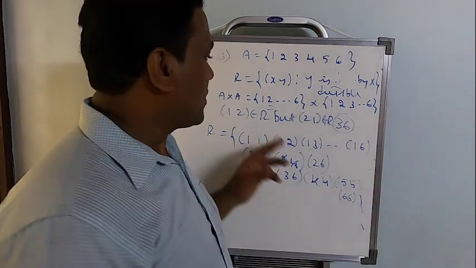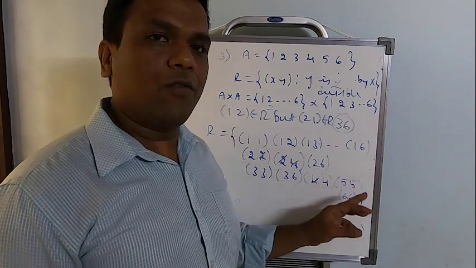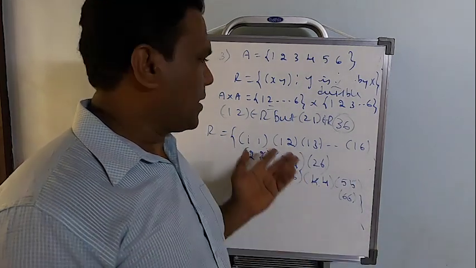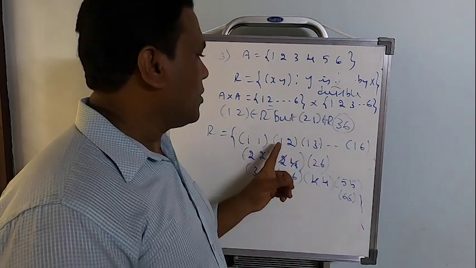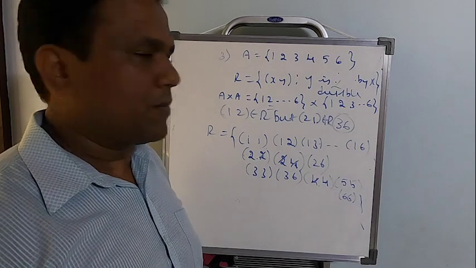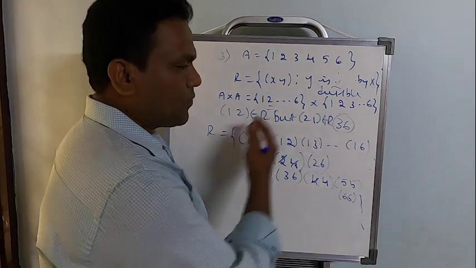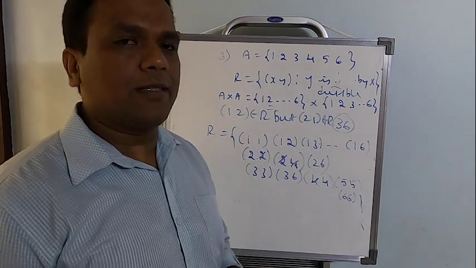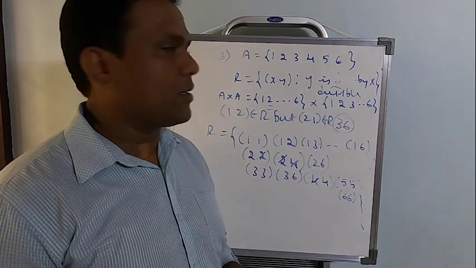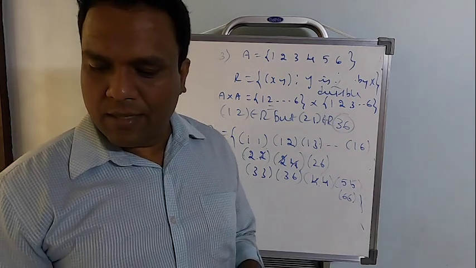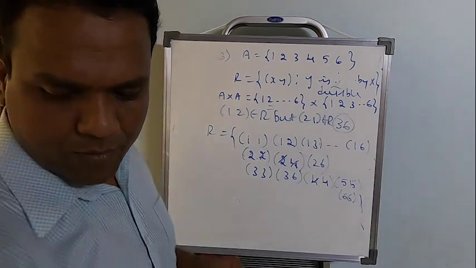It is reflexive because 1 1, 2 2, 3 3, 4 4, 5 5, 6 6, all the 6 are present. It's not symmetric. One example you can consider: 1 comma 2 belongs to R, but 2 comma 1 does not belong to R. Fine, okay. And yes, for all possible ordered pairs that I have written here, it is possible to check the transitive property. Okay, students, now let's move to the next one, problem number 4.